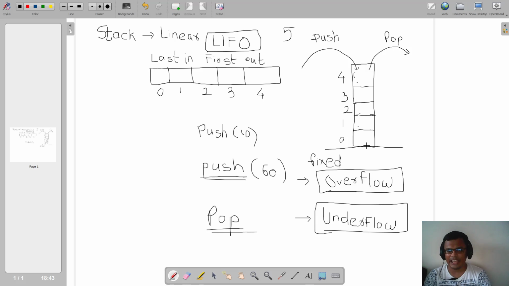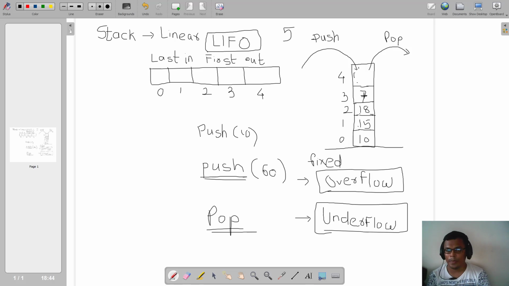Now, at any point in time, suppose say for example, I initially do a push, that is say 10, I do another push, suppose that is say 15, I do another push, suppose it is 18. I can push any numbers, in any order also, it is not ascending order as such. Next element that I push, suppose it is 7. Now in this situation, suppose I want to see what elements are there in my stack.